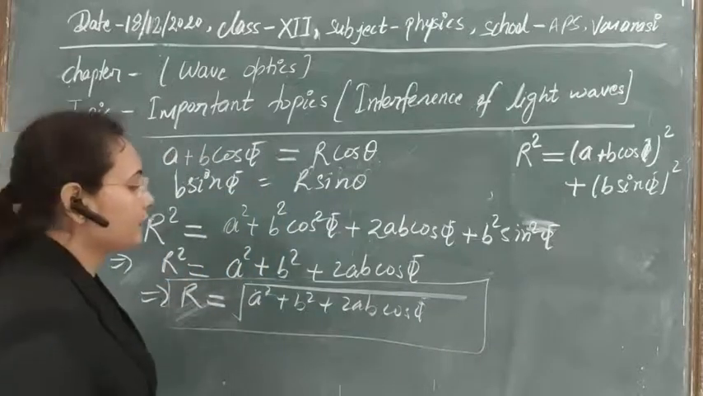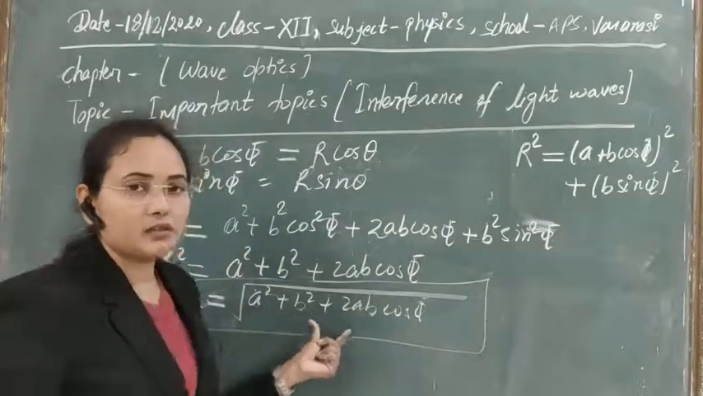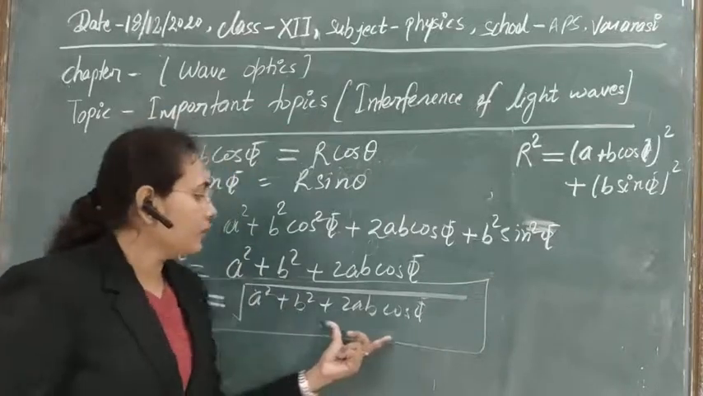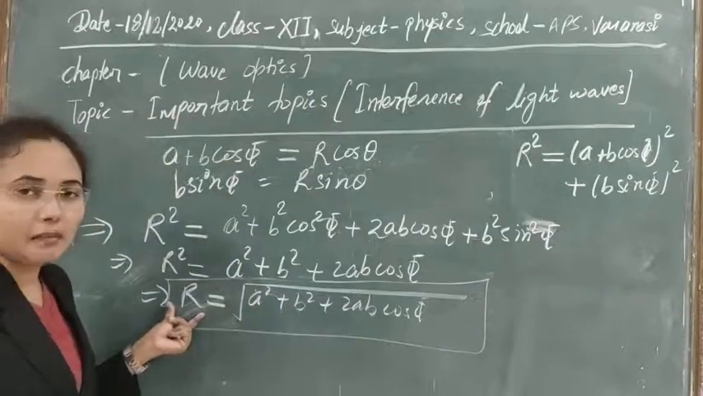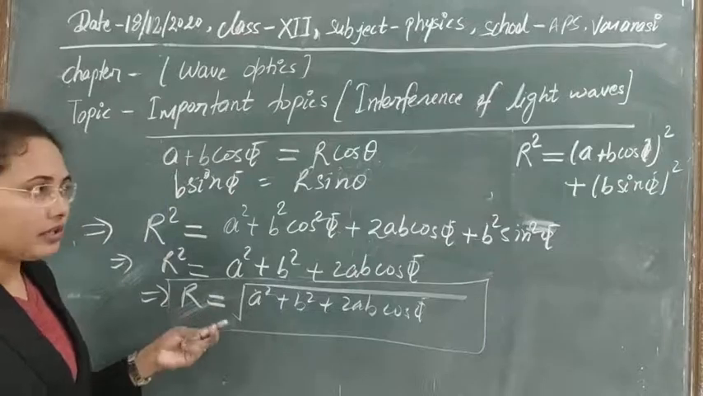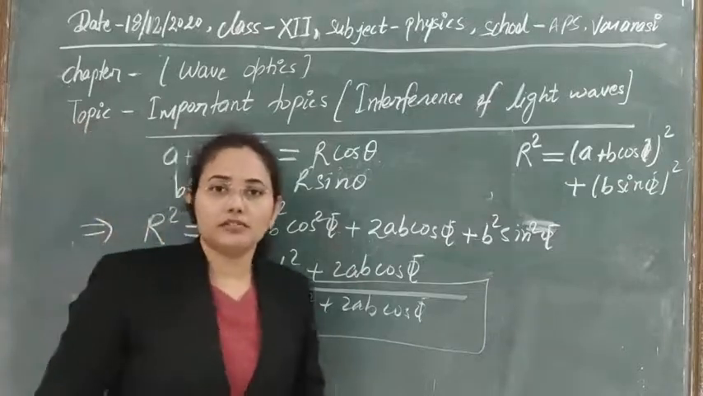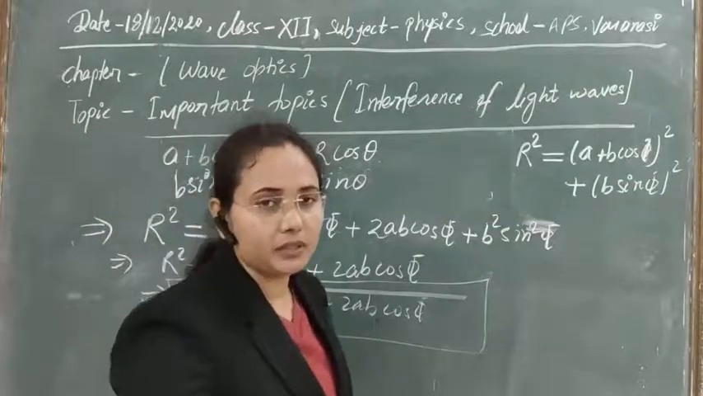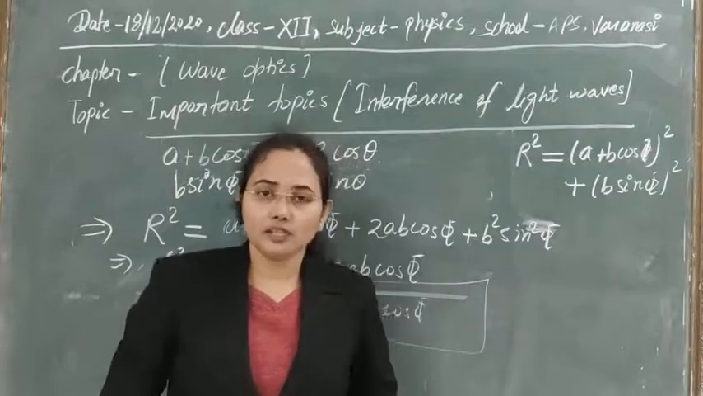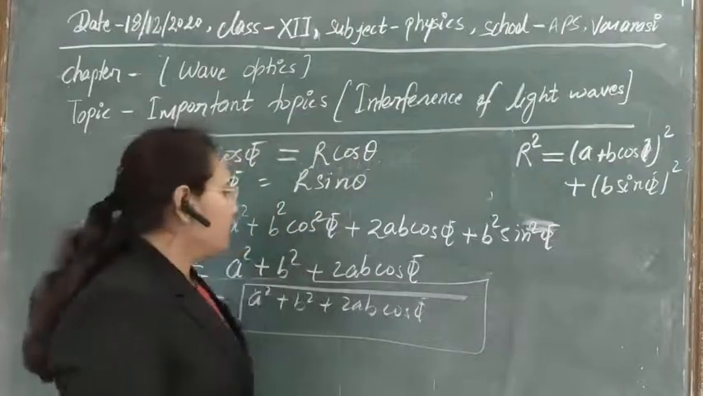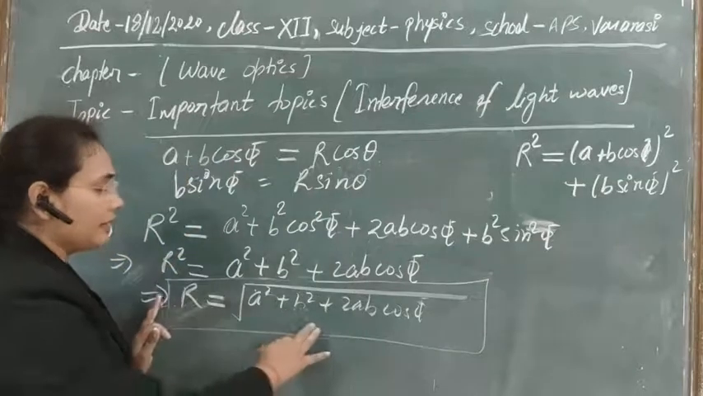So with the help of these individual amplitudes and the phase difference between them, you can easily calculate the amplitude of the resultant wave. It's simple: if you know the properties of the individual waves, then with the help of those properties we can easily understand the properties of the resultant wave. So I think this concept of r is clear.